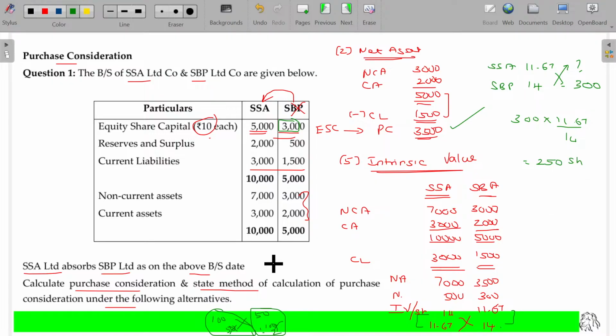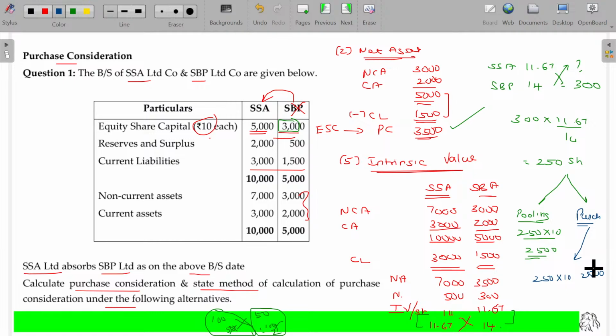Now, what is the purchase consideration in terms of value? Very simple. In case of the pooling of interest method, the purchase consideration is 250 shares at rupees 10 face value, so 2,500 will be the purchase consideration. In case of purchase method, we have the other option. 250 shares at rupees 10, so 2,500 is the purchase consideration.